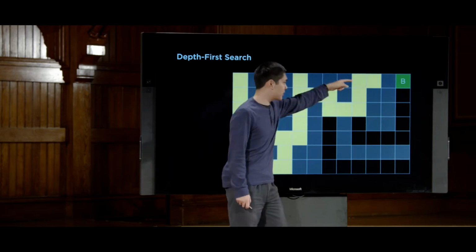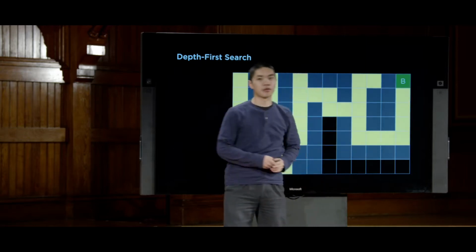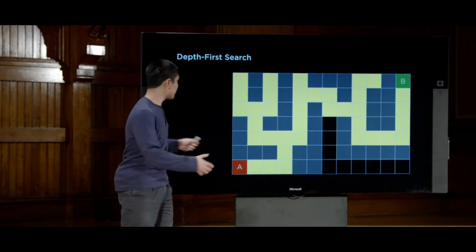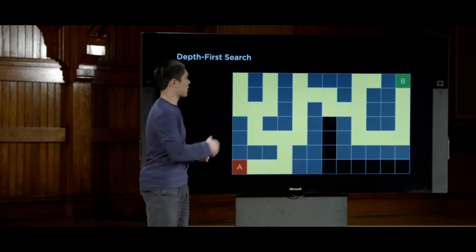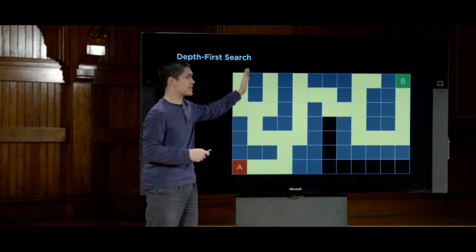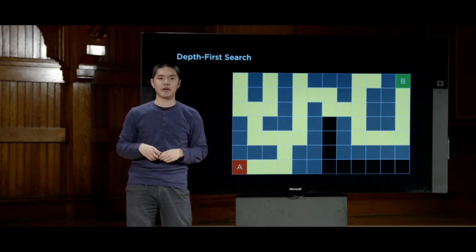And when it realizes that that's a dead end, then it'll back up and then ultimately find its way to the goal. And maybe you got lucky and maybe you made a different choice earlier on, but ultimately this is how depth-first search is going to work. It's going to keep following until it hits a dead end, and when it hits a dead end, it backs up and looks for a different solution.